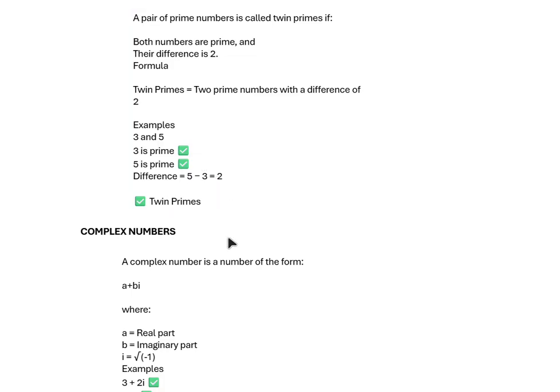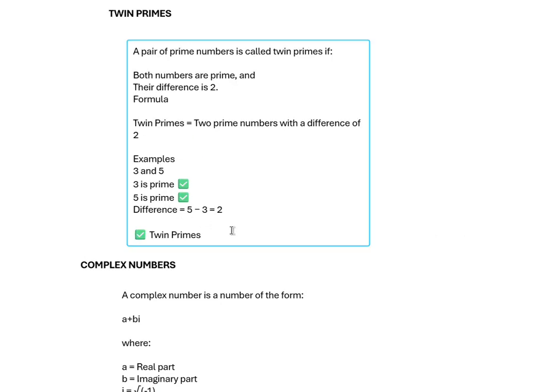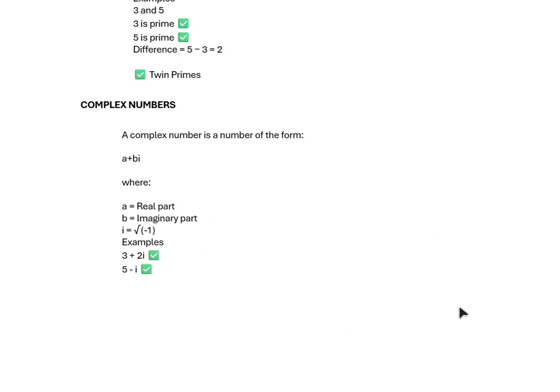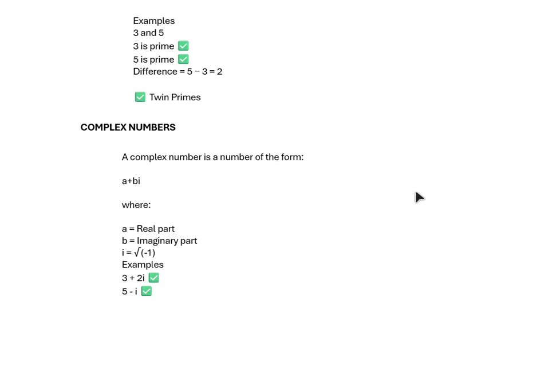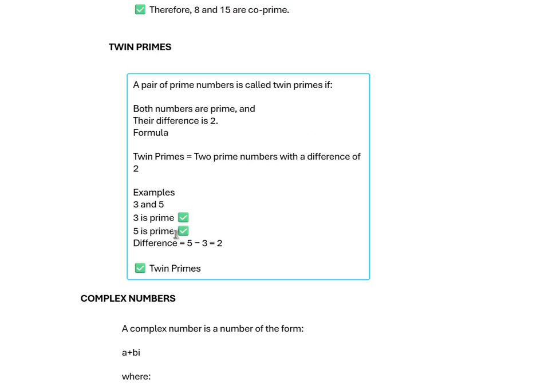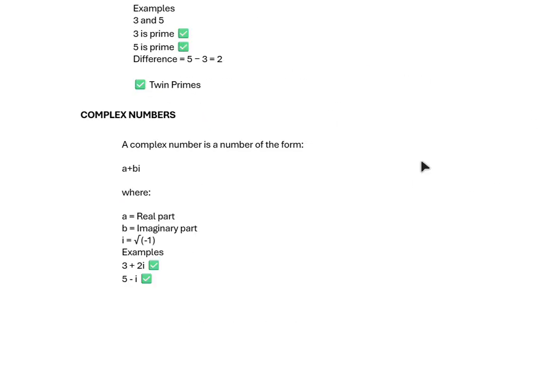So 5 minus 3 equals 2. The exact difference is 2, so they are twin primes. When we take two primes and subtract them, and we get 2, then they are called twin primes.